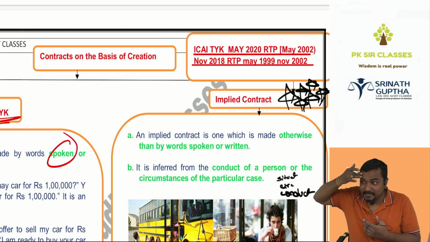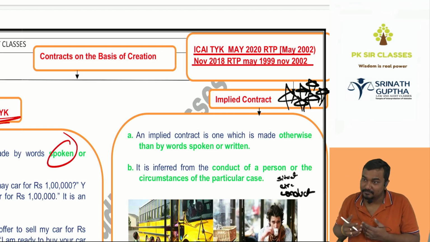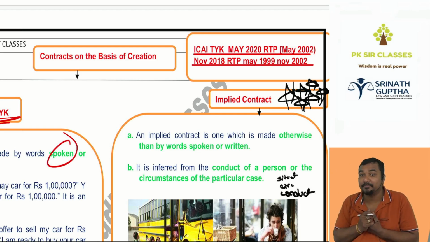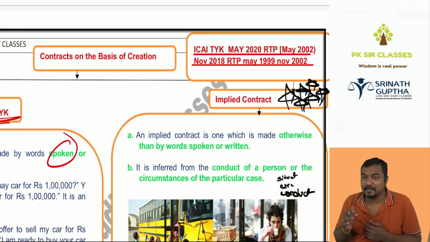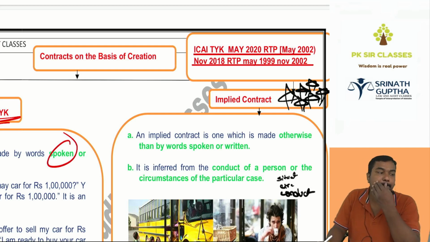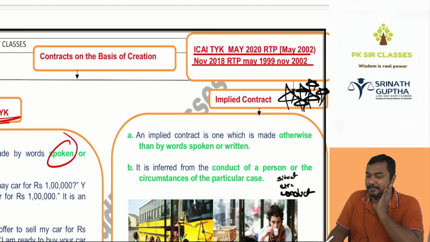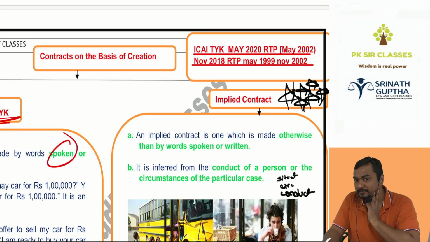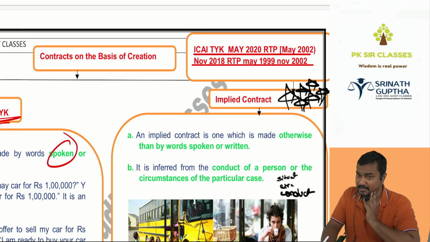Whether you're writing "here I'm happy," she can identify by seeing your facial expressions. That is called implied. Here words are not written, words are not spoken. Here you have to understand the contract. It is inferred. It is a contract where words are not spoken, words are not written. It is to be inferred, understood based on situation, circumstances, or conduct of the parties.